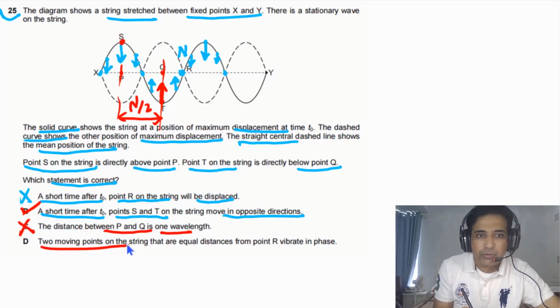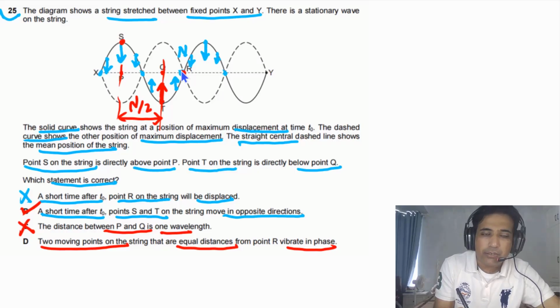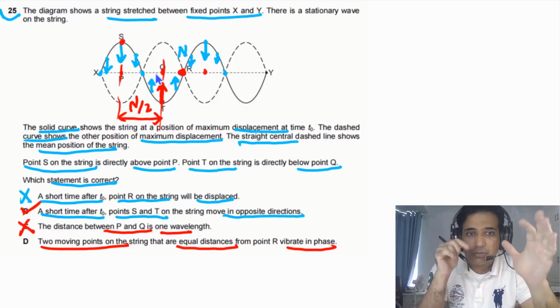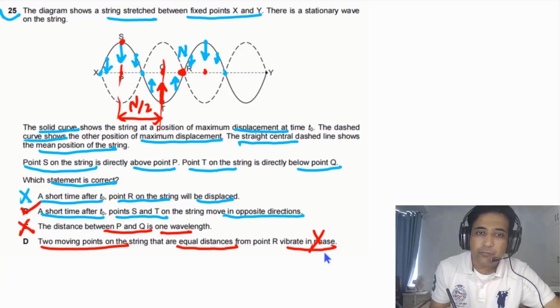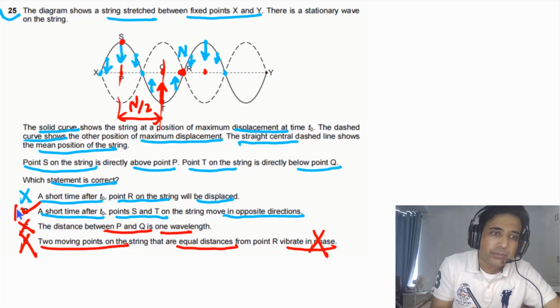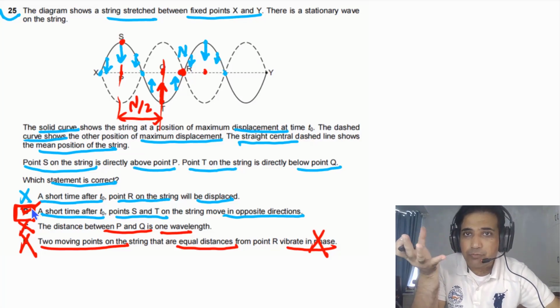The two moving points on the string that are equal distance from point R vibrate in phase. We have point R here, so we can consider one point here and one point here. These points will be moving in opposite directions, not in the same direction, so not in phase. This option is also incorrect. So the answer for this question is B. This question covers some important points about stationary waves, and you need to understand them.